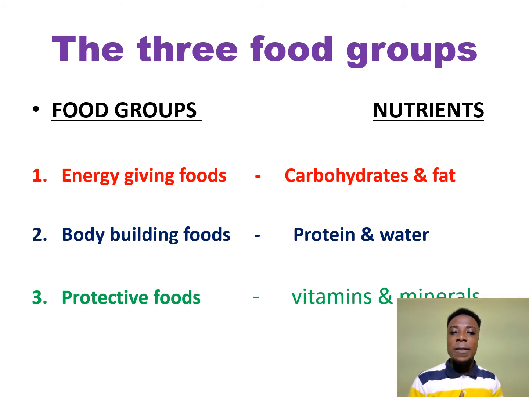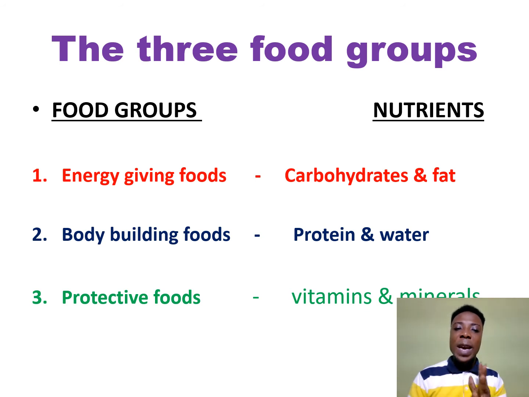The second group of food is the bodybuilding foods. We are talking about protein and water, which build our body to look so fresh and nice. Bodybuilding foods are mainly the protein foods and water. And last but not the least, we have protective foods. The protective foods are the foods that protect our body from all kinds of diseases, and the food nutrients involved are vitamins and minerals.